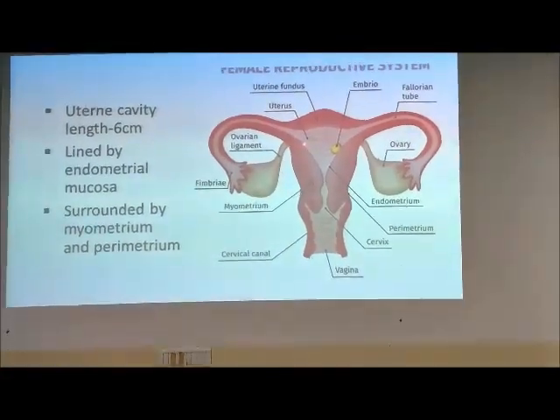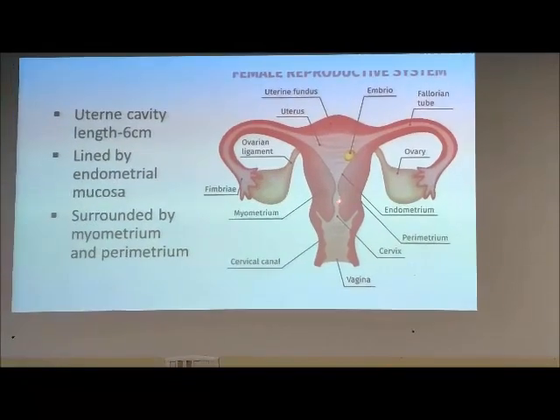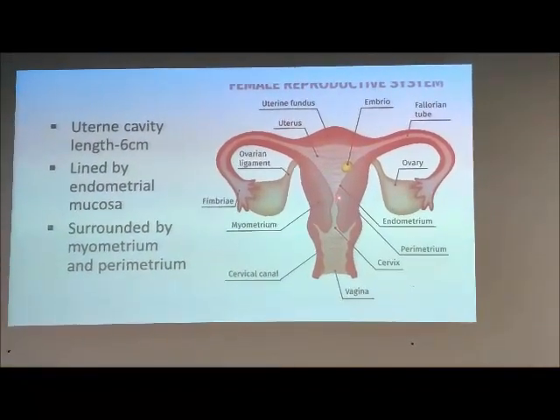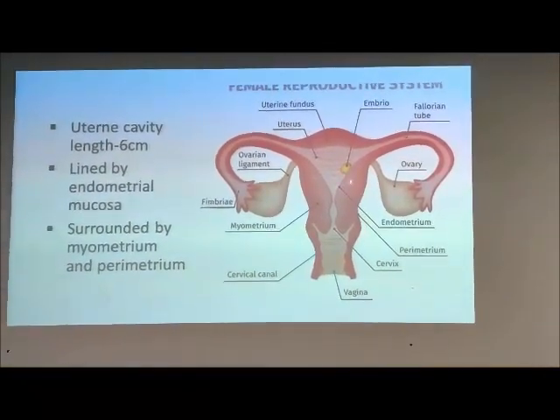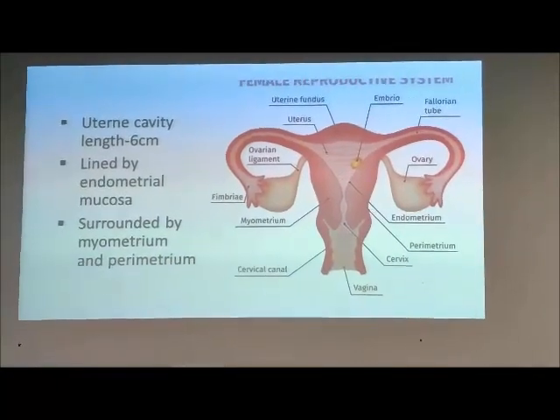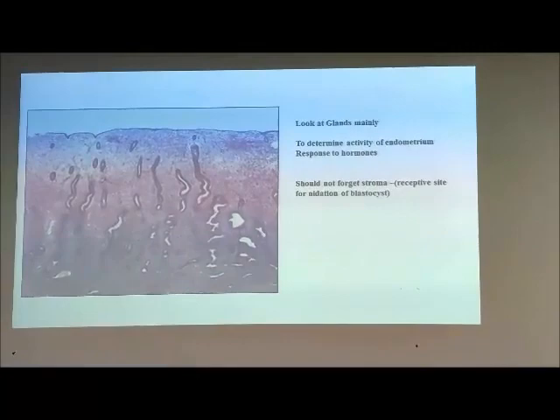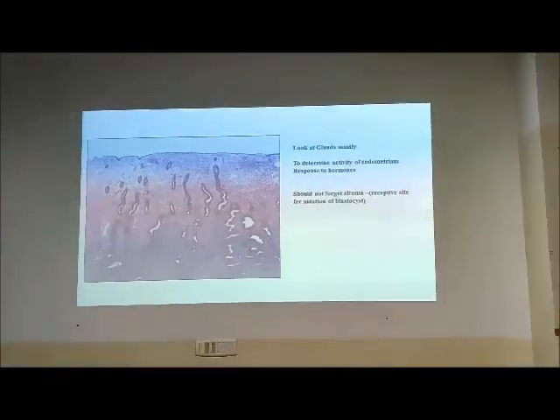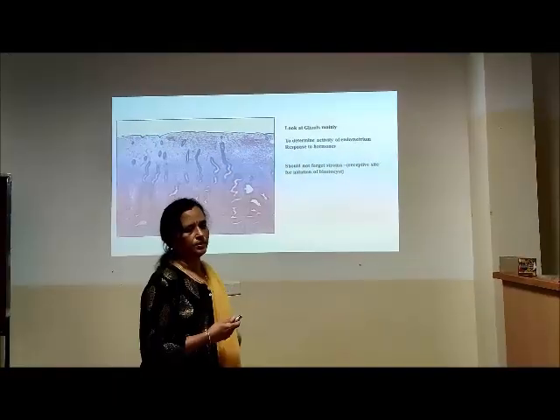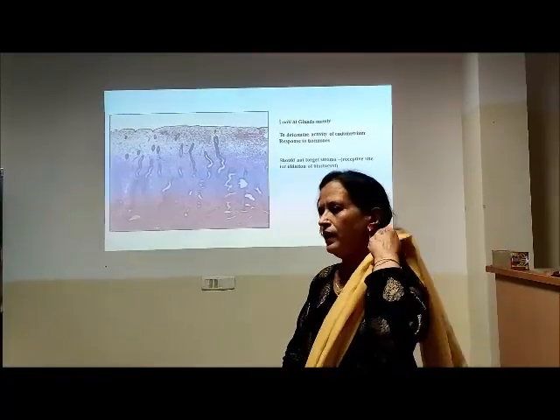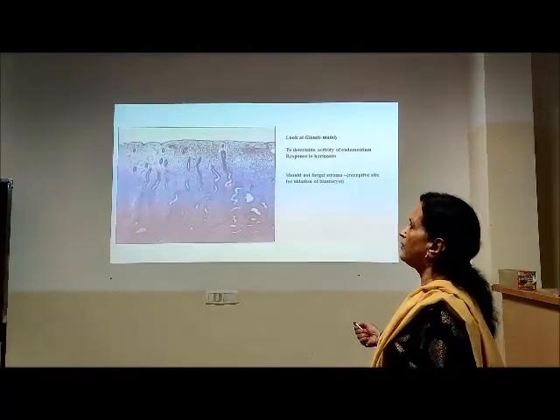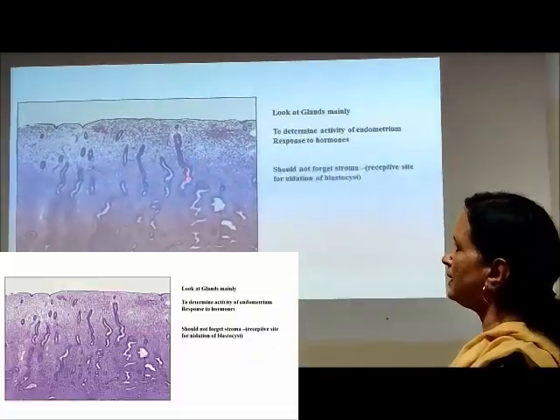So this is the uterine cavity. It is lined by mucosa. What do we call that? The mucosa is the endometrium or the endometrial mucosa. So what do we see in the endometrium when we look at it microscopically? There are two important things that we have to see. One is this.